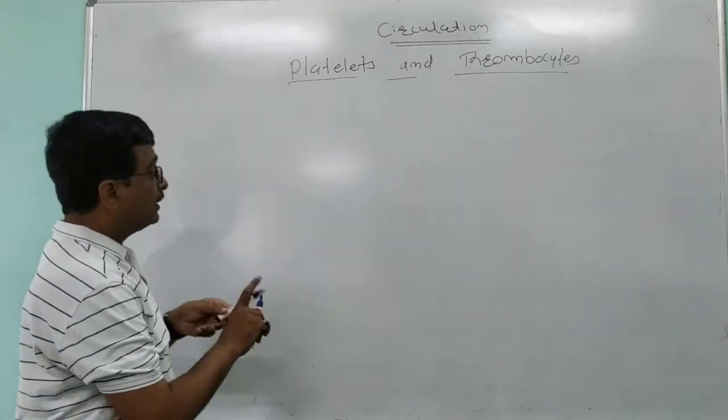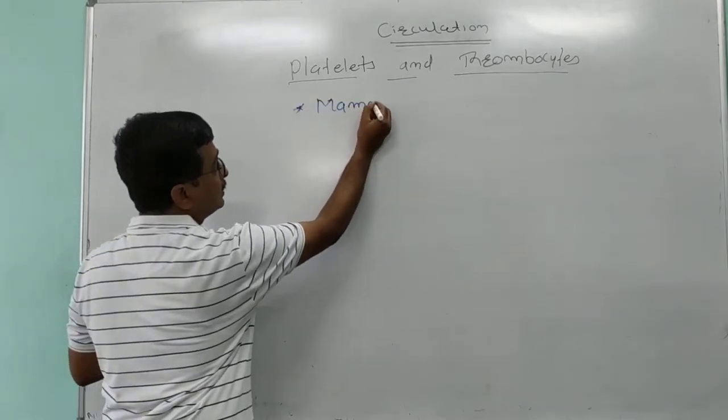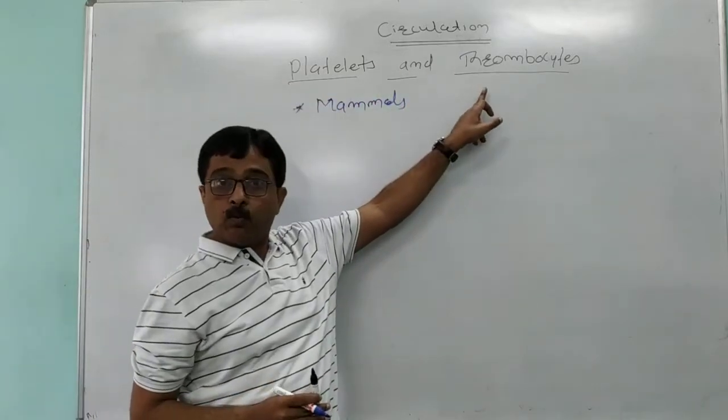But platelets are found only in mammals. So this is the difference between platelets and thrombocytes.